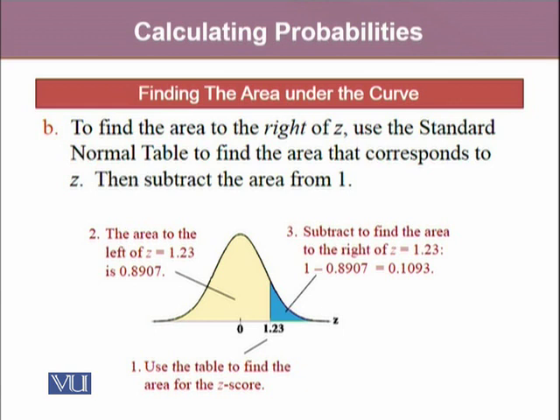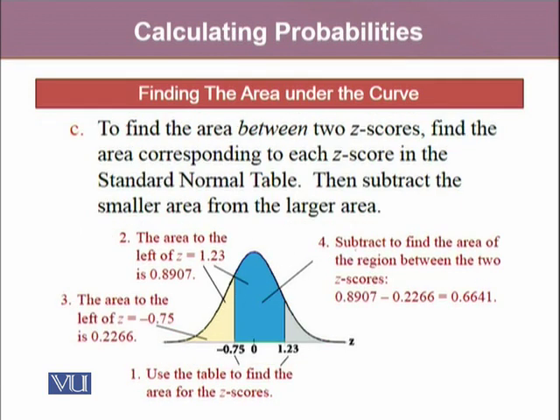As we know that the total area under the normal curve is 1, we subtract the area to the left of 1.23 from 1, and this helps us find the area to the right of 1.23.